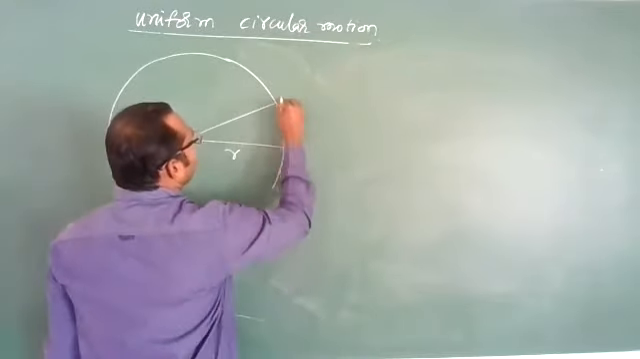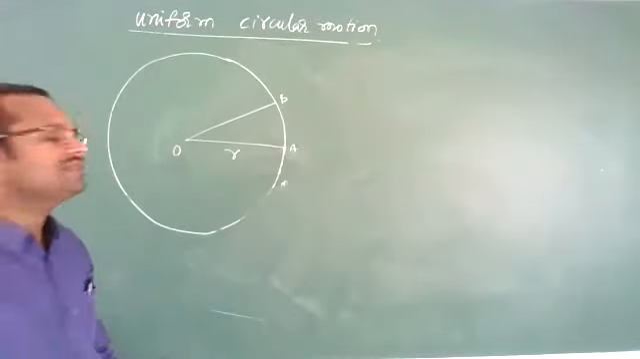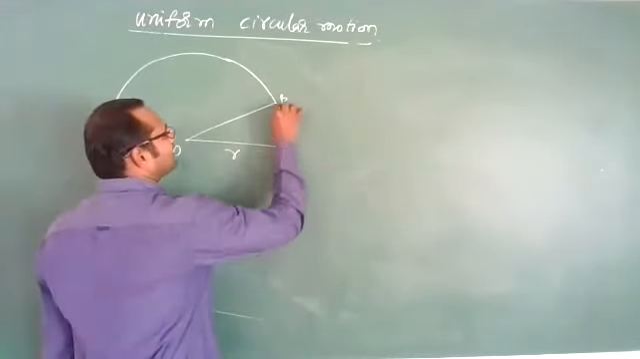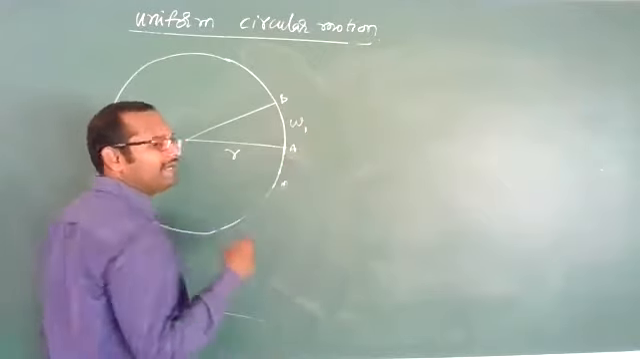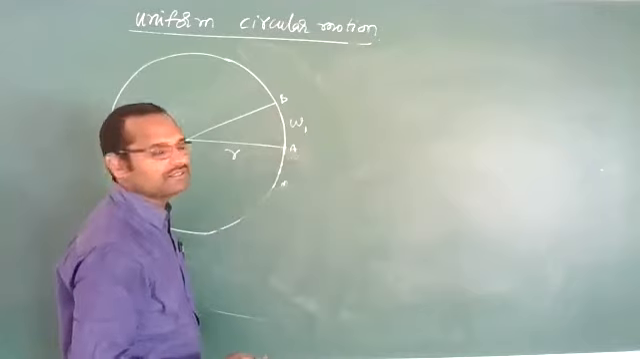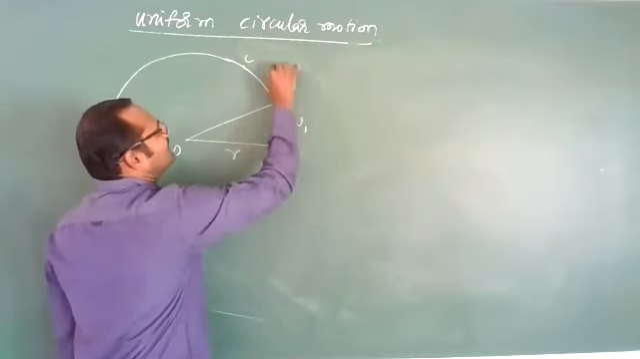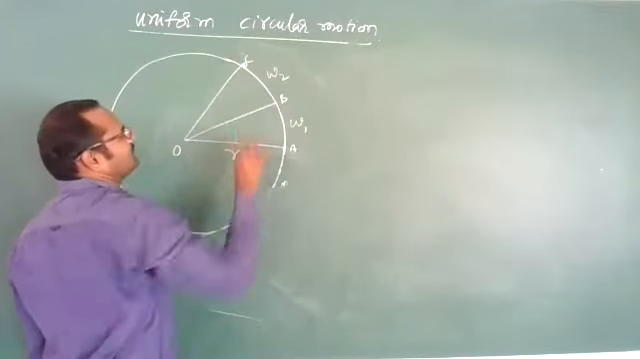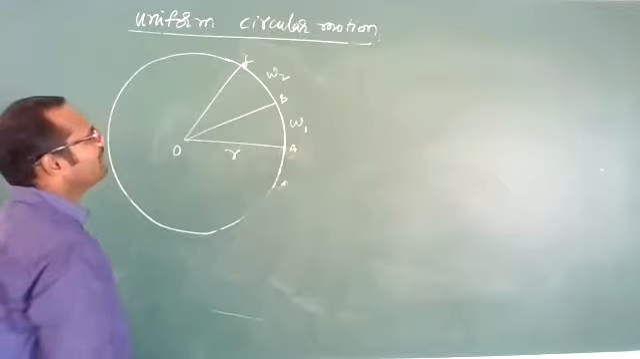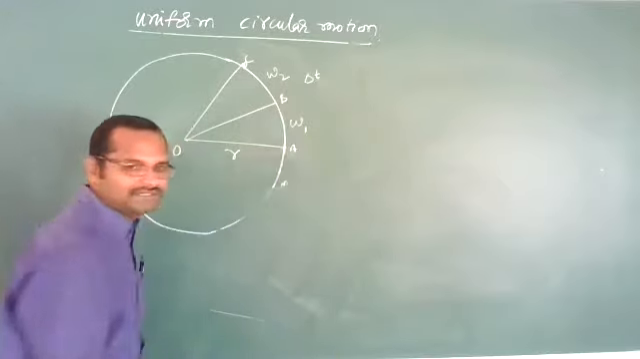Let us imagine the particle has reached point B with some angular velocity omega 1. Different angular velocities, I am saying. From point B to C, let us imagine the particle has changed its angular velocity to omega 2. Let us imagine this change has occurred in a time of delta t.